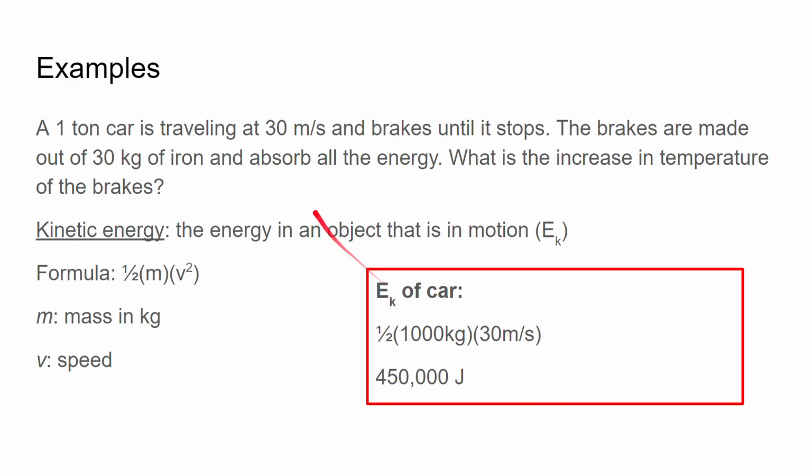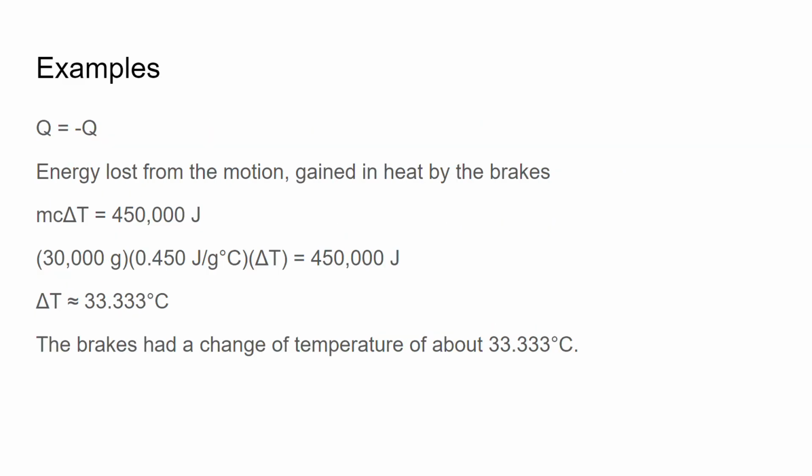So the Ek of this car, 1 ton is 1,000 kilograms and 30 meters per second, and it should be squared. When that's squared, you get 450,000 joules. That's a lot of energy that's passing through the car. And now what you have to do is energy is lost from the motion, right? So it's lost. When it stops, it now has 0 kinetic energy. So that means from the 450,000 to 0, it lost energy, and the energy went to the brakes to stop the car. So that's gained in heat, right?